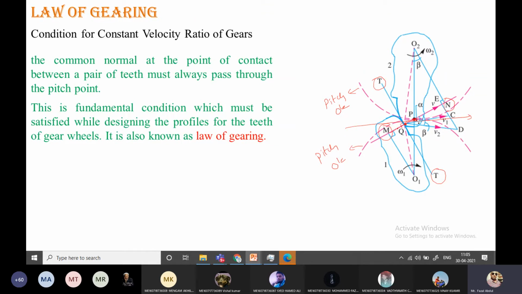This normal line is passing through 2 points: one is the tooth contact point and one is the pitch point. In the first case, when the first two teeth are engaged, and in the second case, when the second two teeth engage, because the gear teeth are continuously engaging and disengaging, for every engagement the common normal line passes through these 2 points. If this happens every time, that is nothing but the exact velocity ratio being achieved, which is the law of gearing.